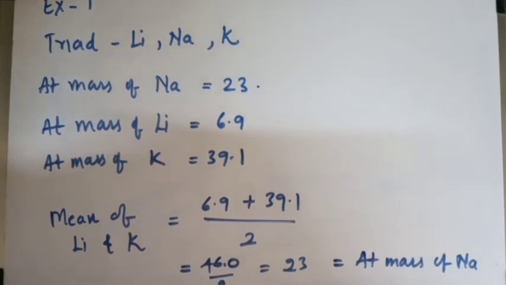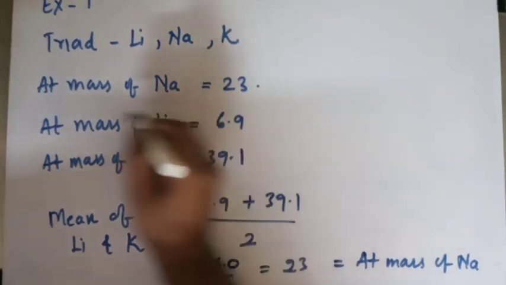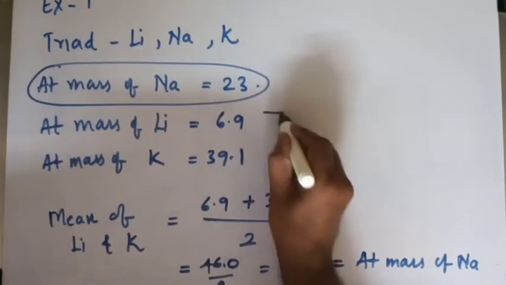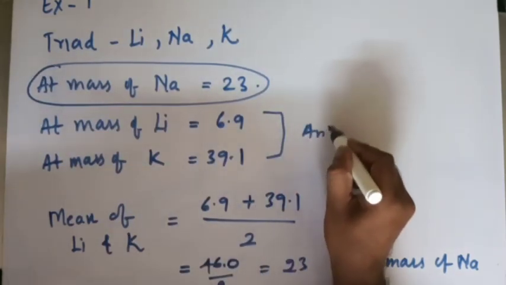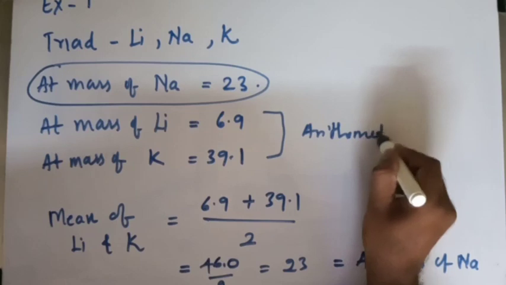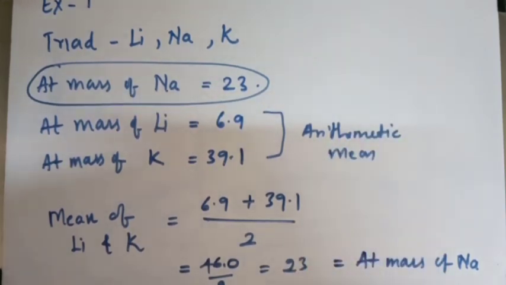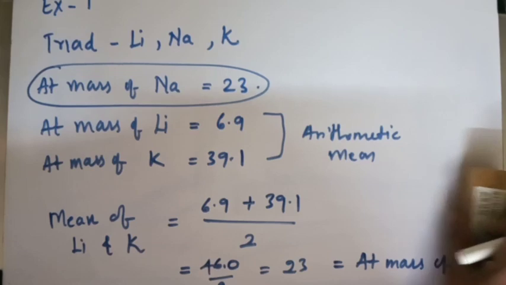So here Döbereiner's law of triads is verified, that is, the atomic mass of the middle element sodium is equal to the arithmetic mean of the other two elements. Okay children, this is one of the examples. You need to write these examples in your exams, right?